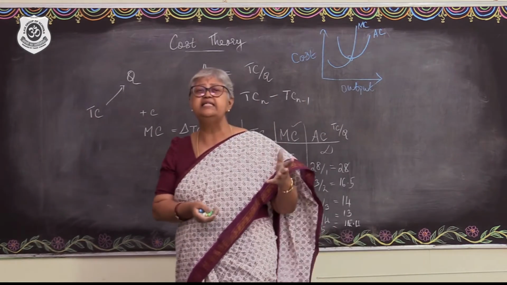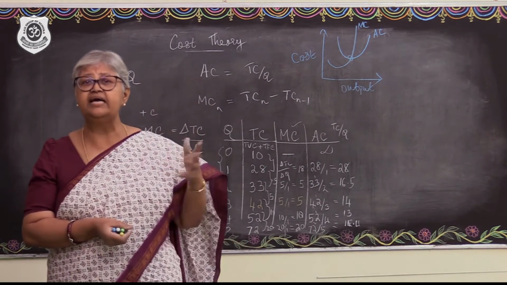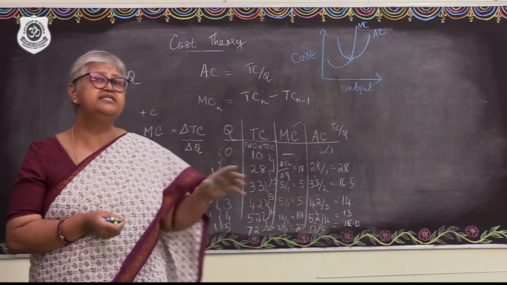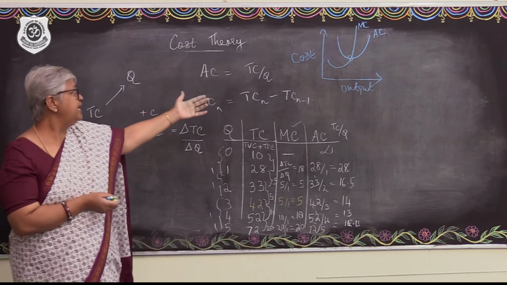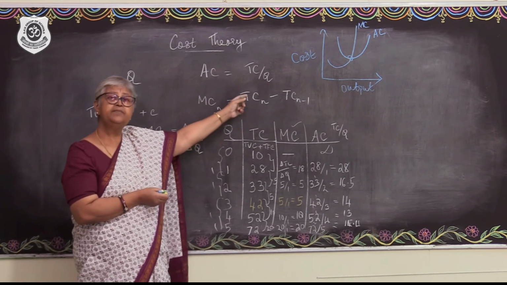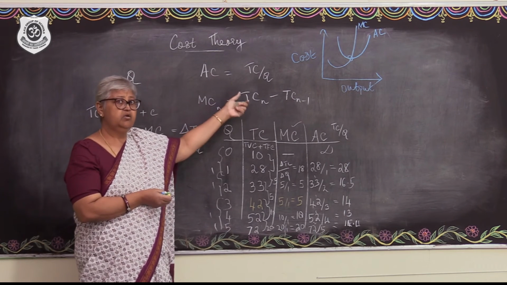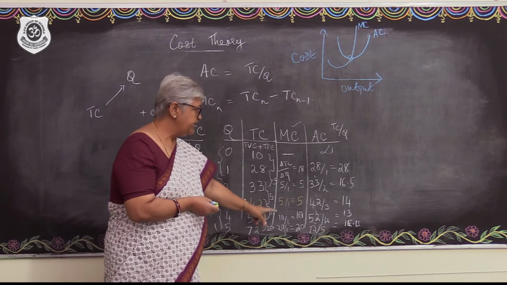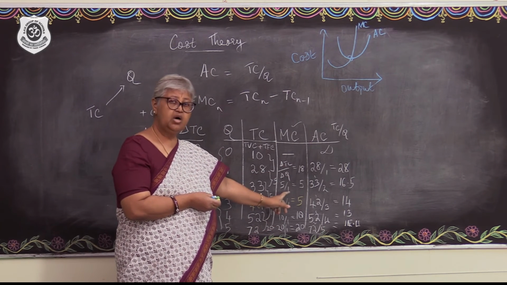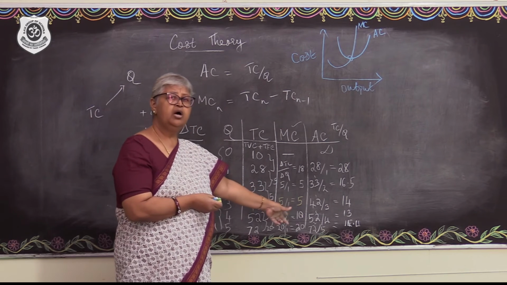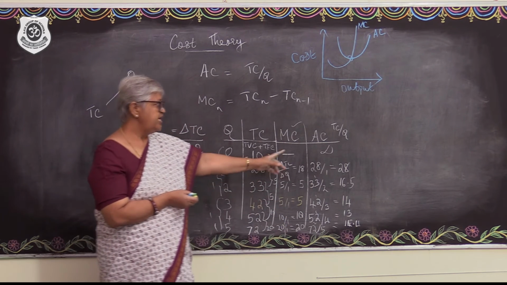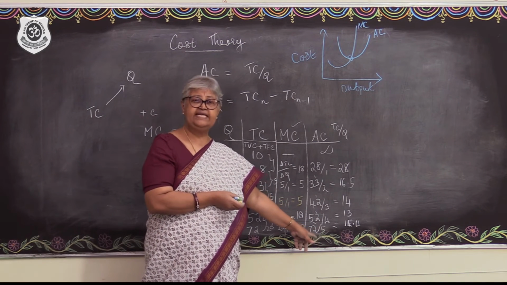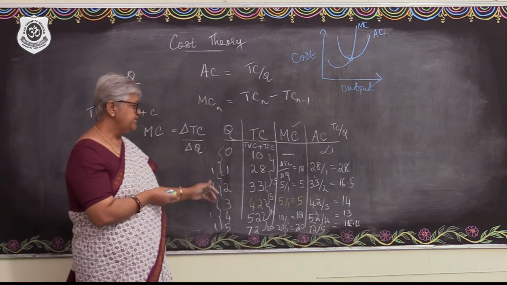So this is how the average and the marginal cost will be. Basically, the marginal cost and the average cost curve, both of them, are derived from the total cost. MC is TCn minus TCn-1 and AC is nothing but the total cost divided by the output, or the per unit cost of production. Fine? And both of them fall and then they increase. While the marginal cost is very quick to fall and very quick to increase, the average cost falls very steadily and it increases very steadily. Right? Okay?